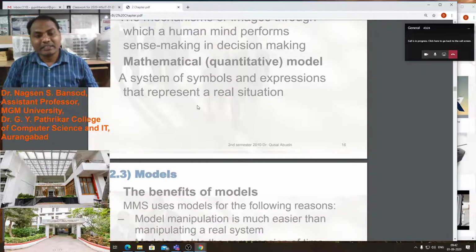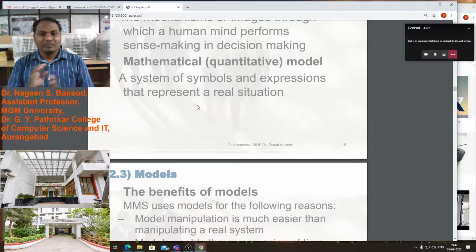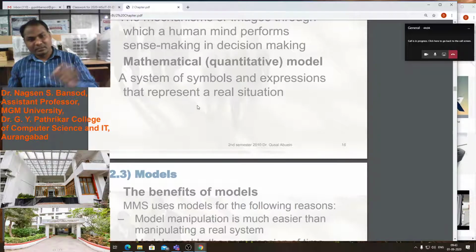Another type of model is the mathematical, or quantitative, model: a system of symbols and expressions that represent a real situation. There are several types of models in statistics as well as in data science. We can use this mathematical symbolic representation to show profit or loss with the help of figures.